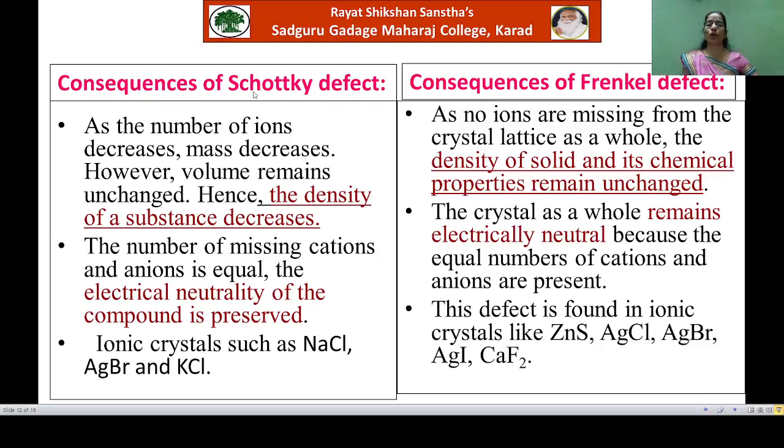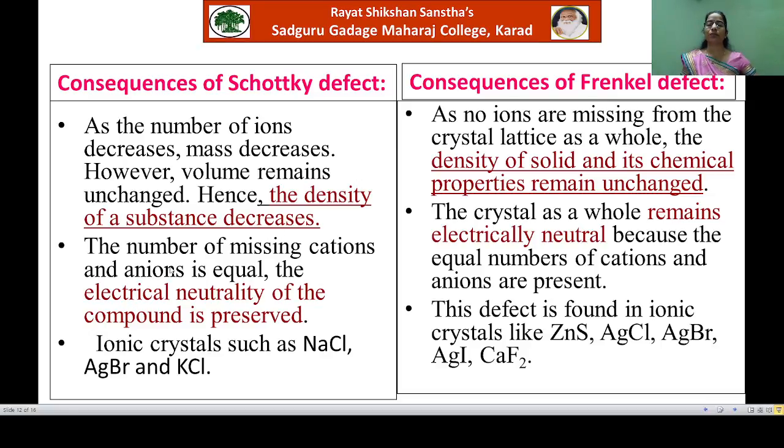Here in Schottky defect, the density of the substance decreases because the number of ions decreases, that is, its mass decreases while volume remains unchanged, and due to decrease in mass the density of the substance decreases.